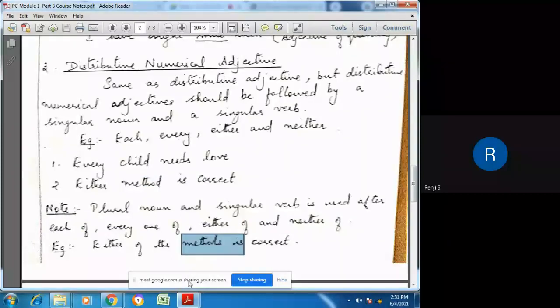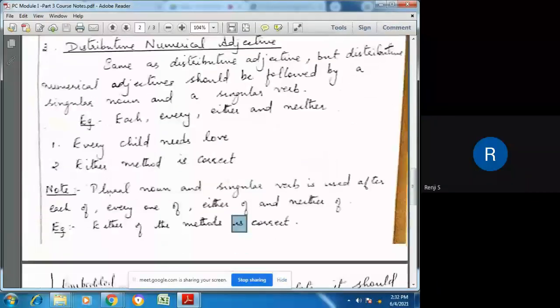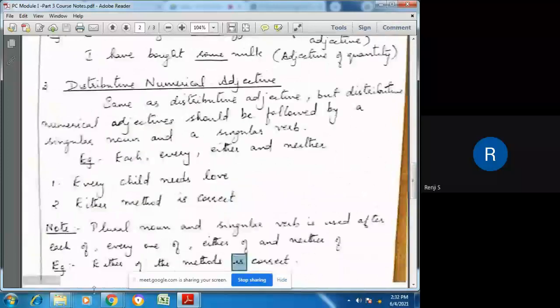Here the noun, methods, is plural, and the verb is singular. So these are the three kinds of numerical adjectives.